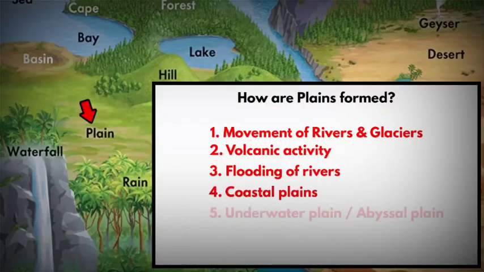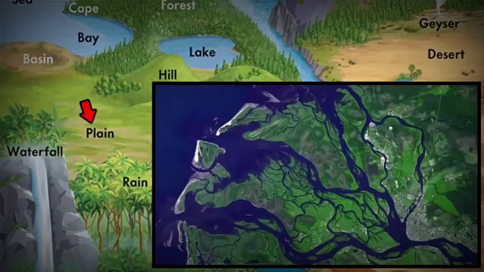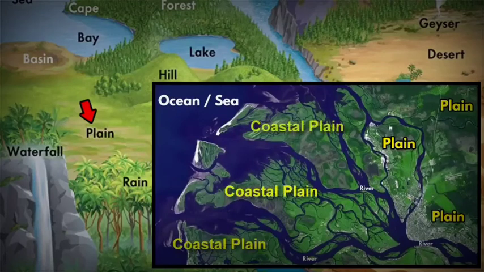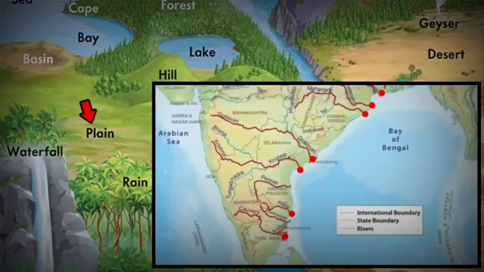Another kind of plain is the coastal plains. Many rivers deposit their sediment in the ocean. As the sediment builds up, it slowly rises above the sea level, forming a coastal plain. A good example is the eastern coastal plain of India along the Bay of Bengal. Large rivers such as the Mahanadi, the Godavari, the Krishna and the Kaveri have deposited a large volume of sediments near the coastal area. These coastal plains extend beneath the sea water.